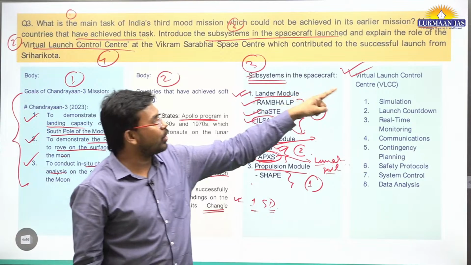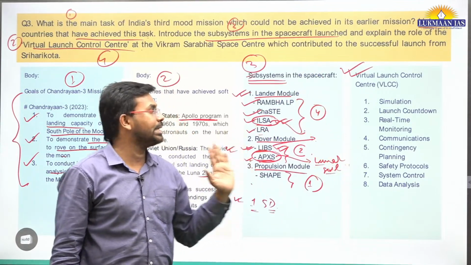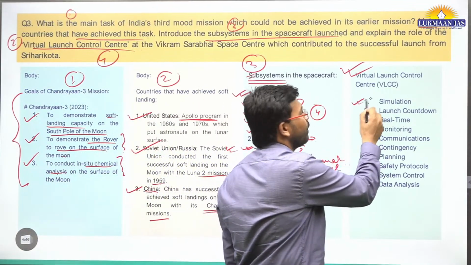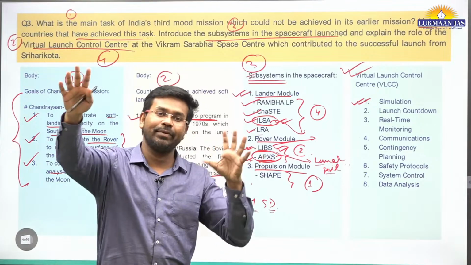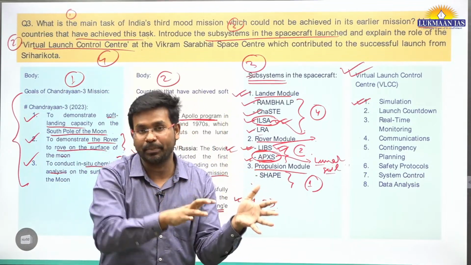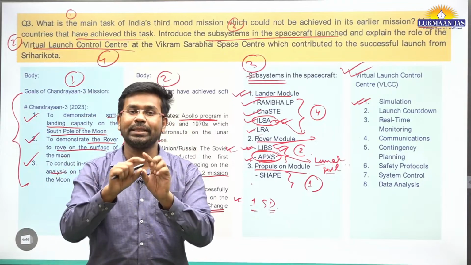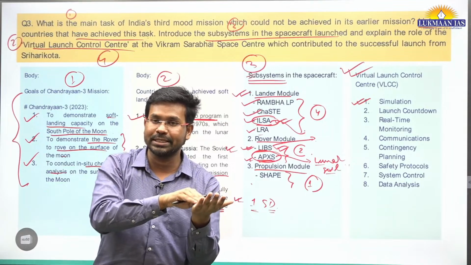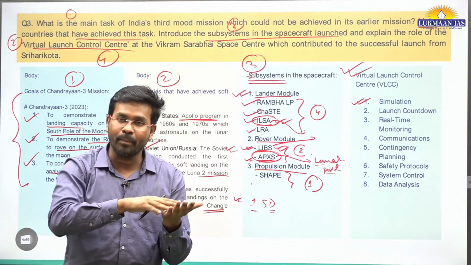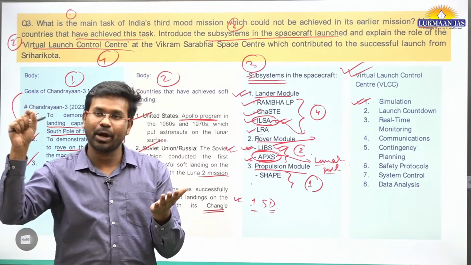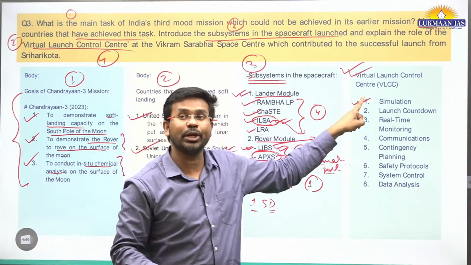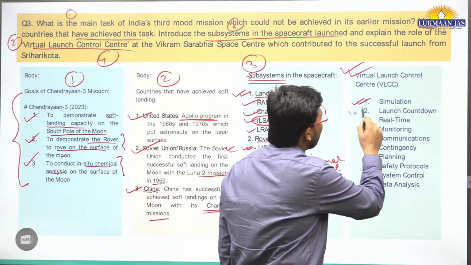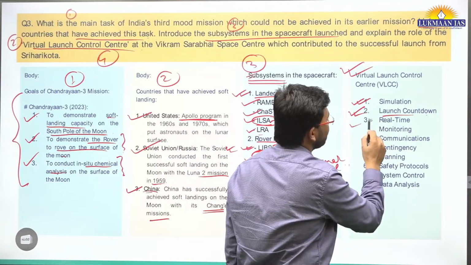This virtual launch control center had various work. One of the things is simulation. Simulation means, through computers, doing the exact activity that the physical instruments performed, mapping everything through computer: this is how it is going to be launched, this is how it is going to move from Earth to the moon, this is how it is going to do a landing. That is known as simulation activity, a mapping activity. Then launch countdown is done by the virtual launch control center.